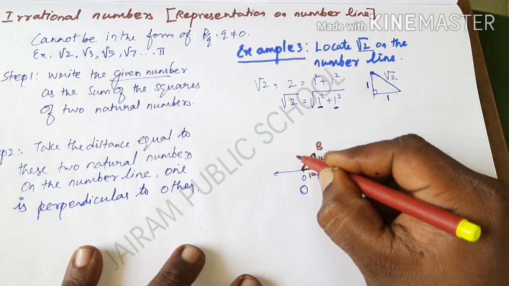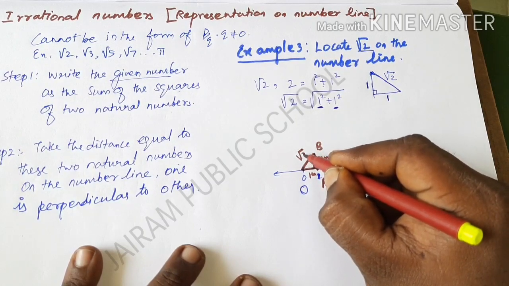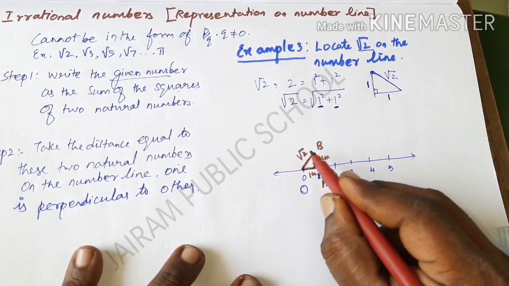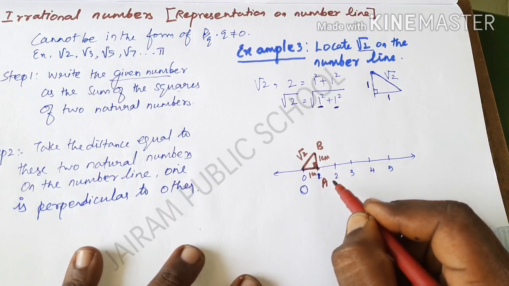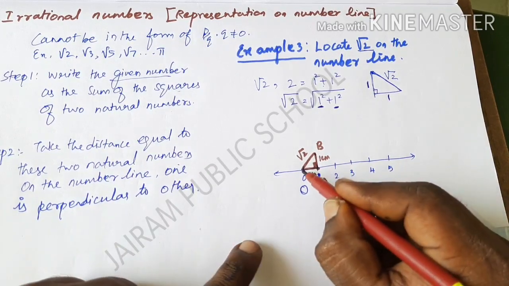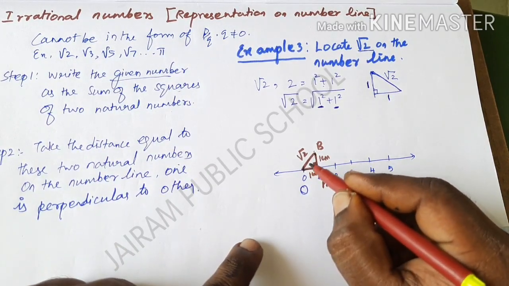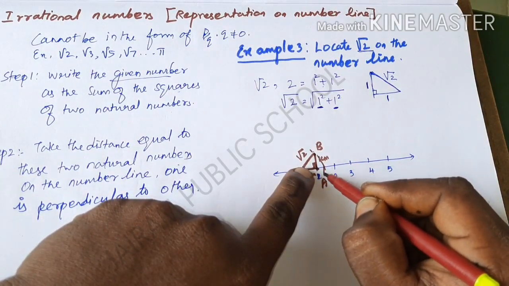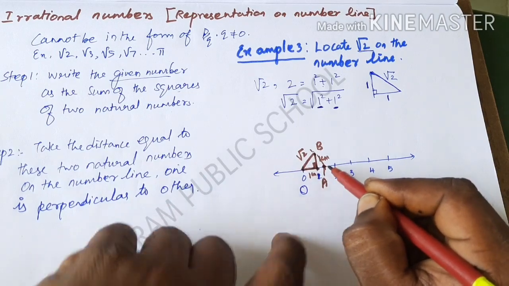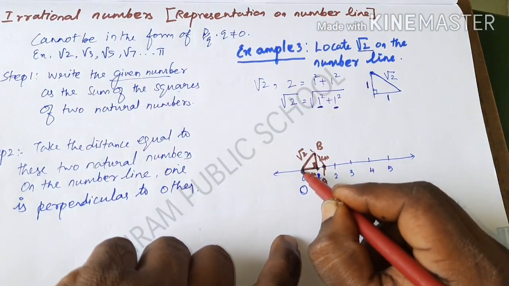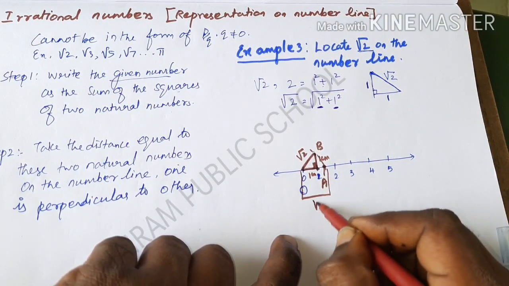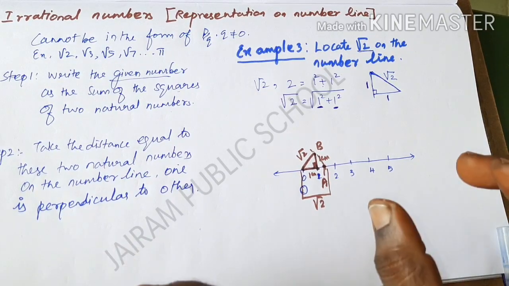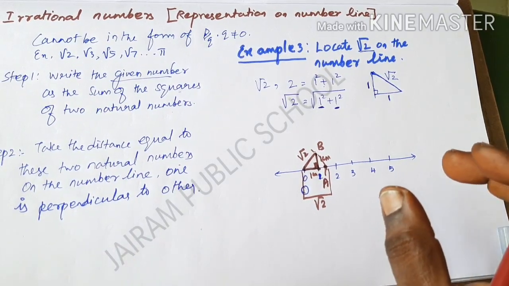The length of OB will represent the value root 2, but we have to represent this root 2 value on the number line. So by using the compass you have to measure the distance OB. After that I am going to draw an arc. That arc will intersect one particular point on your number line, and this is the distance that represents root 2. In the same manner you represent it on your number line.